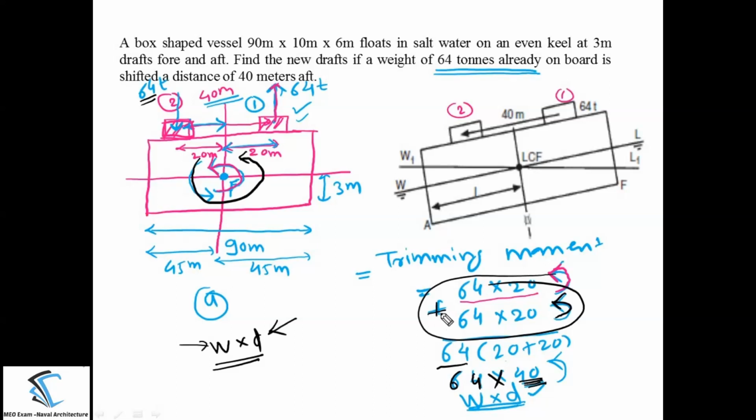So irrespective of the initial position and the final position, you can calculate the trimming moment by using this formula: total weight which you are shifting multiplied by total distance the same weight is traveling. By using this you can calculate the trimming moment.